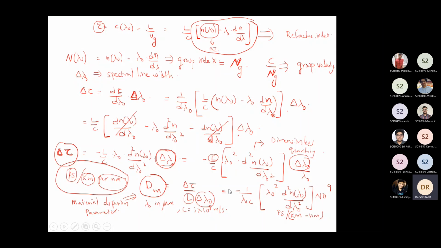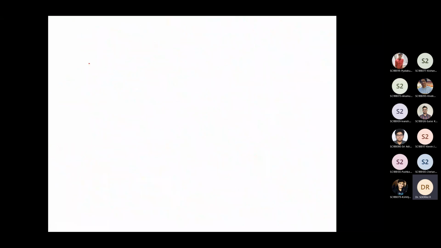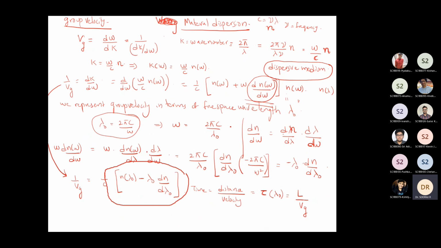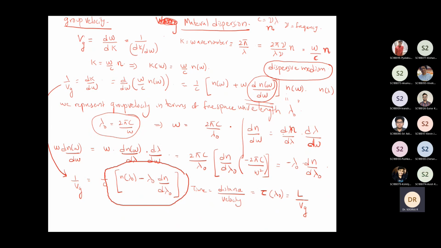Okay, so in our previous class, we were discussing deriving an expression for the group velocity, and the related dispersion due to material dispersion. Material dispersion is because of the fact that materials are always dispersive in nature.